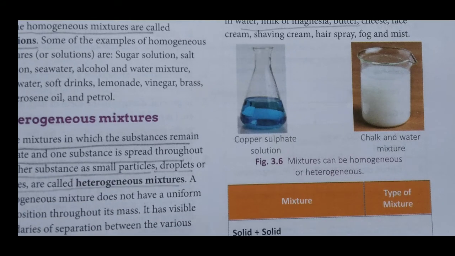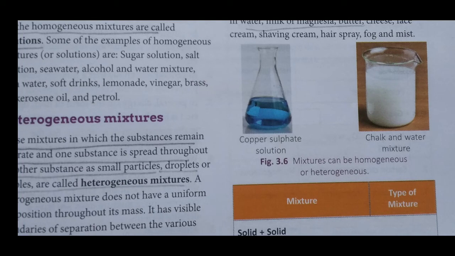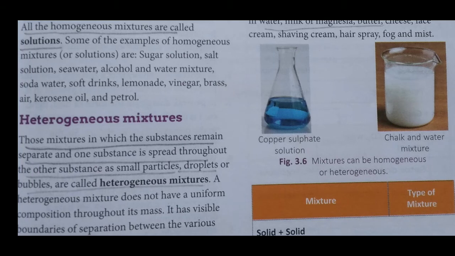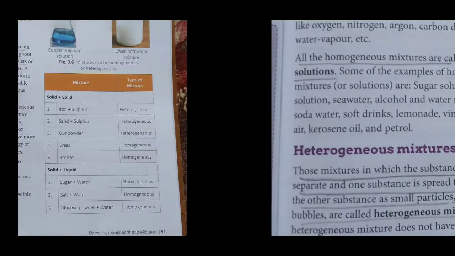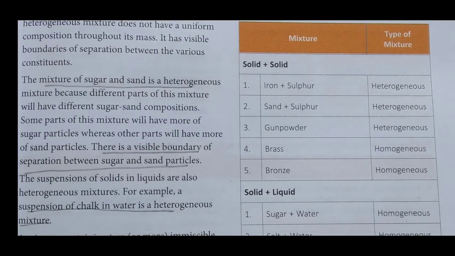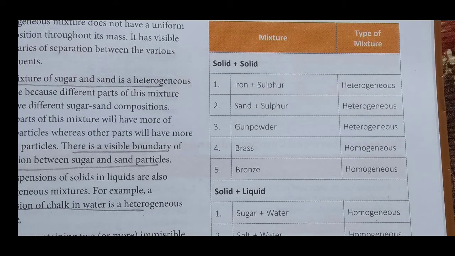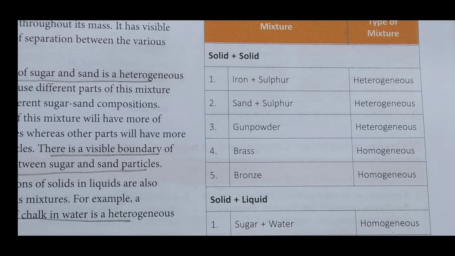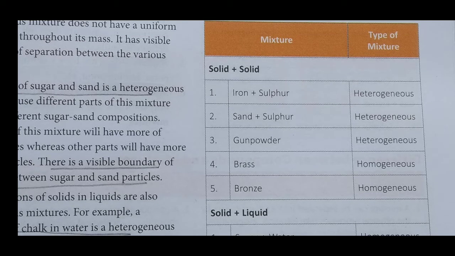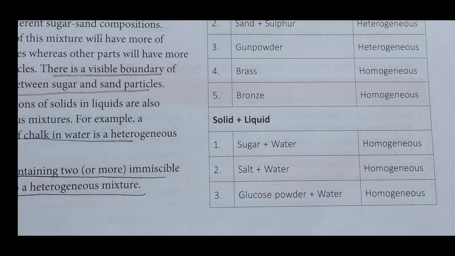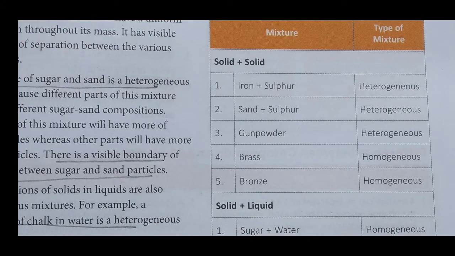So till now we have learnt that a mixture is of two types, one is homogeneous, another is heterogeneous. Then next we have to study states of components and their types of mixture. Here is solid. Iron is solid, sulfur is also solid, but they form a heterogeneous mixture. What about sand and sulfur? They are heterogeneous. And many more you can go through. Just a general view I am showing to you.